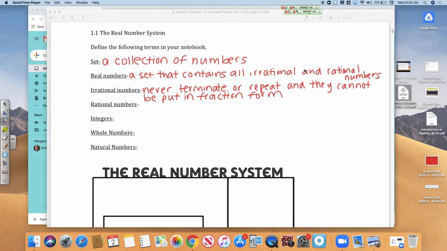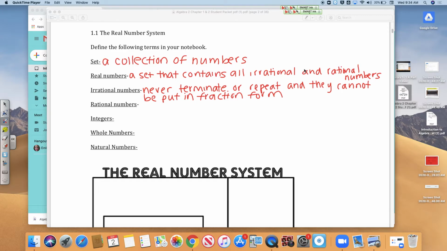The biggest part of rational numbers is the word ratio in the word rational. The word ratio means fraction. So rational numbers can be put into fraction form. And some fractions do repeat numbers, and that's okay. Some fractions terminate, and that is also okay.